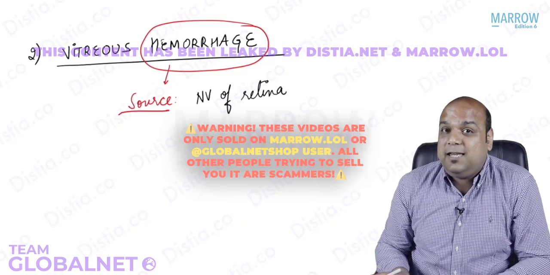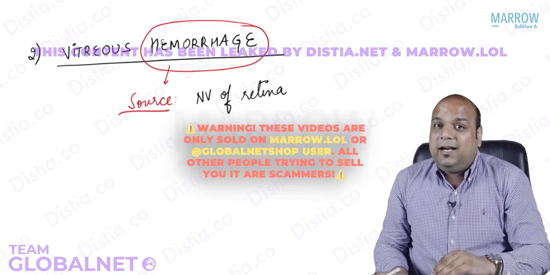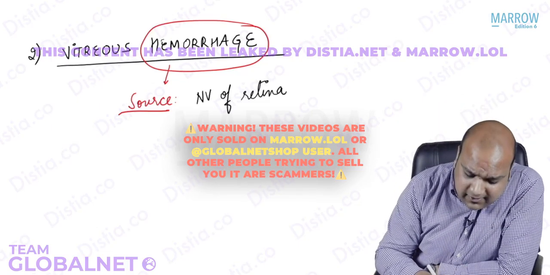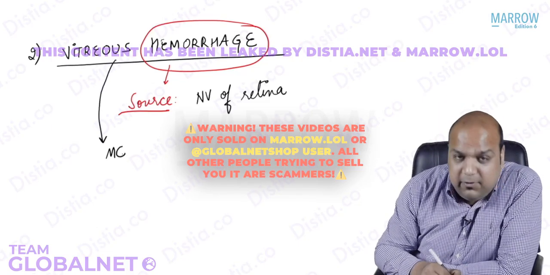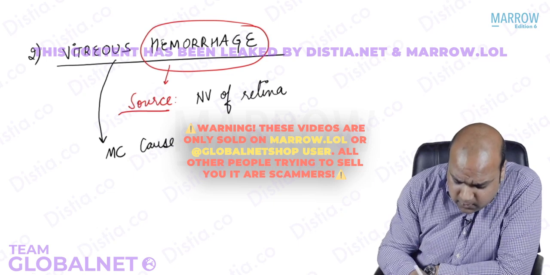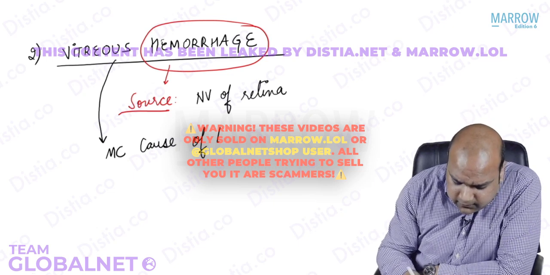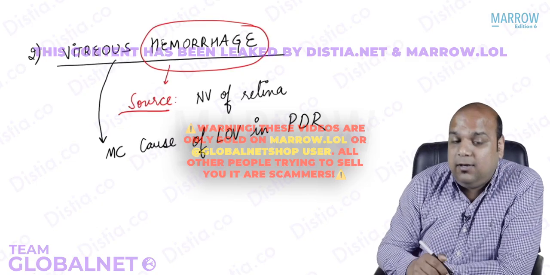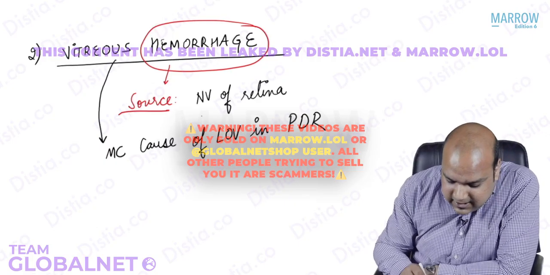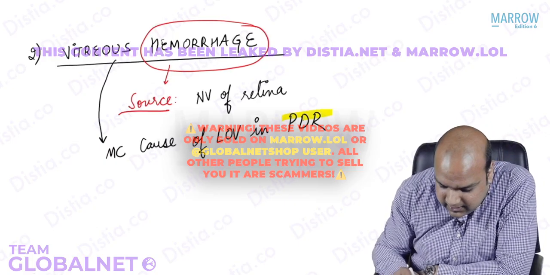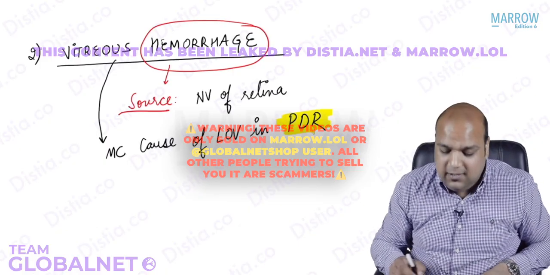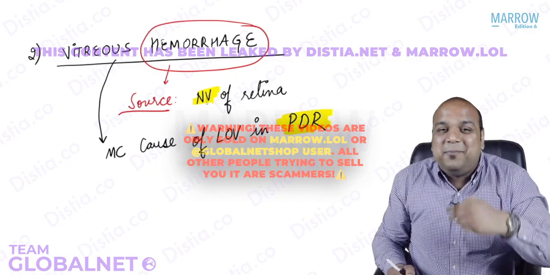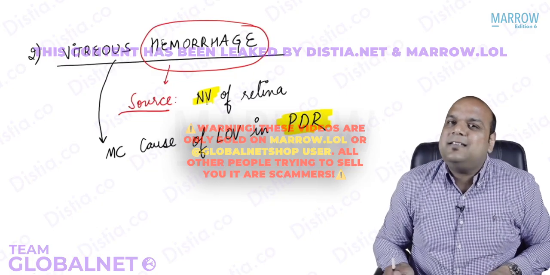Neovessels are leaky vessels. Leaky vessels will leak their blood. Some of it will collect in the retina, but a lot of it will go out into the vitreous. Now, vitreous hemorrhage. Can I say, everybody, that this is the most common cause of loss of vision in PDR? See, I am specifically saying which stage, everybody? Loss of vision in PDR. Why, everybody? Proliferation, neovascularization will be seen in PDR. So more than macular edema, the more common cause of vision loss will be vitreous hemorrhage.